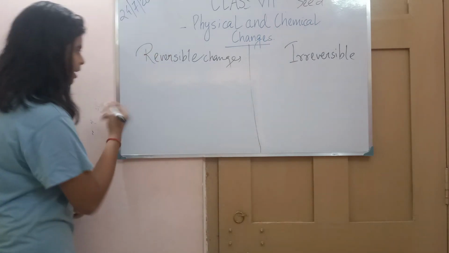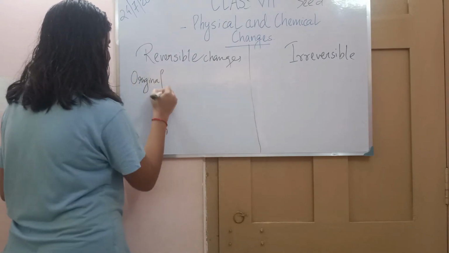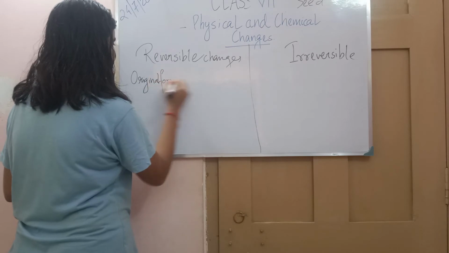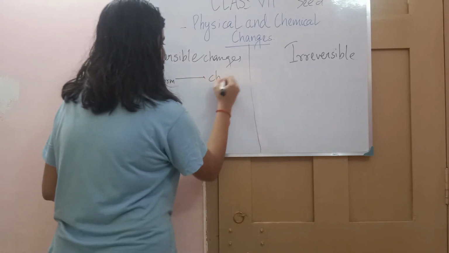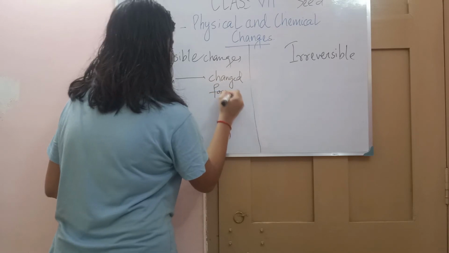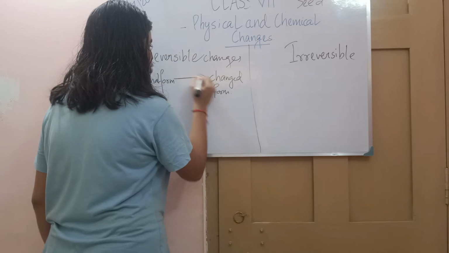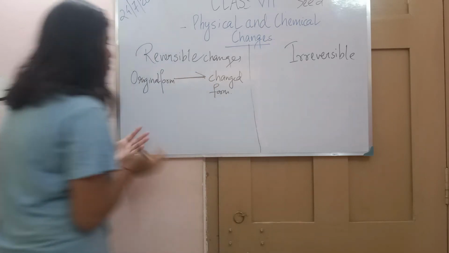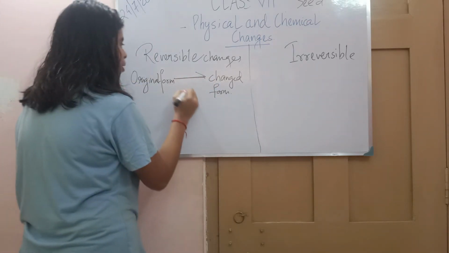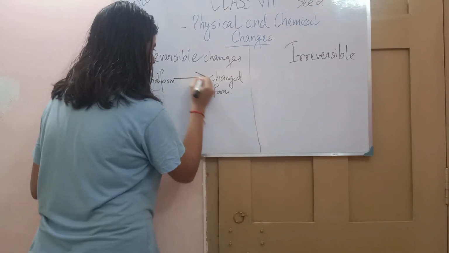So what we can write, like this is the original form, and this is the changed form after changing. In reversible change, you are changing the original form to another different form, so you are going forward.